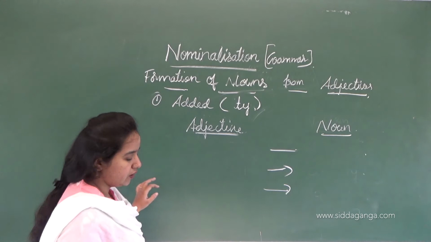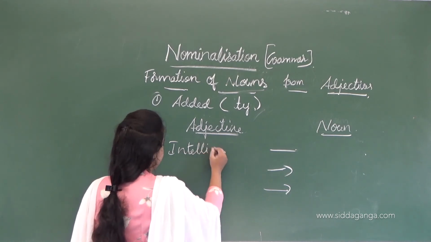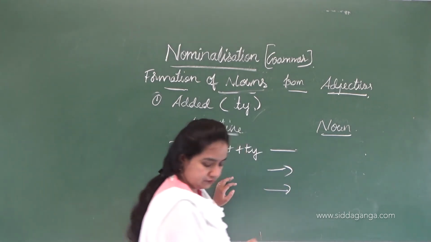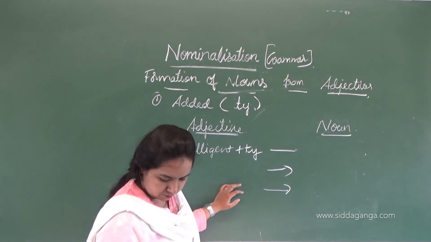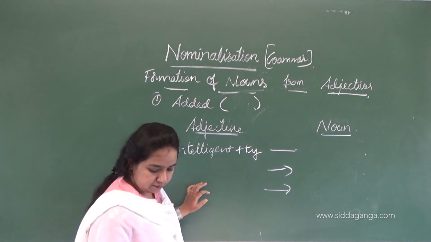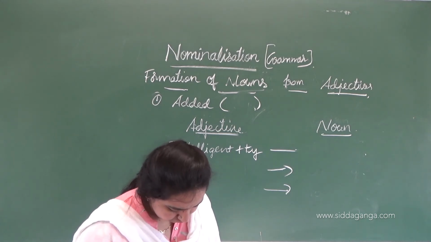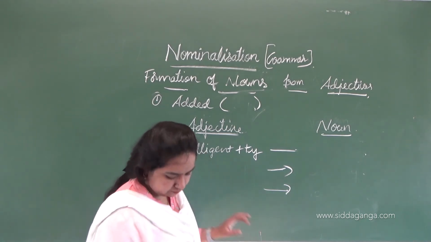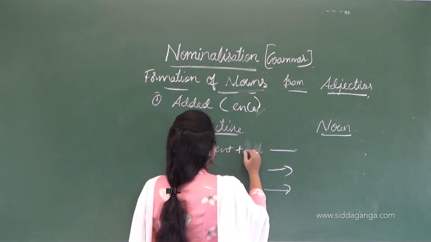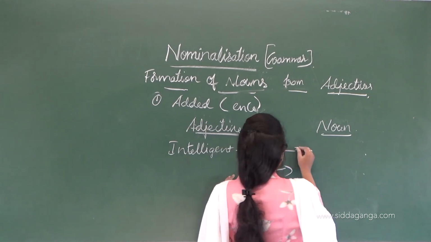Let's see what kind of words we are getting here. First adjective is intelligent. Intelligent plus ty, we get, wait, this is not ty, this is ENCE.